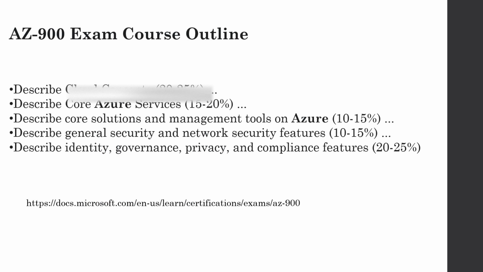The exam has been categorized into five sections: cloud concepts, core Azure services, core solutions and management tools on Azure, general security and network security features, and governance, privacy, and compliance features. So these are the five categories. You have to go through this entire syllabus to pass this exam.